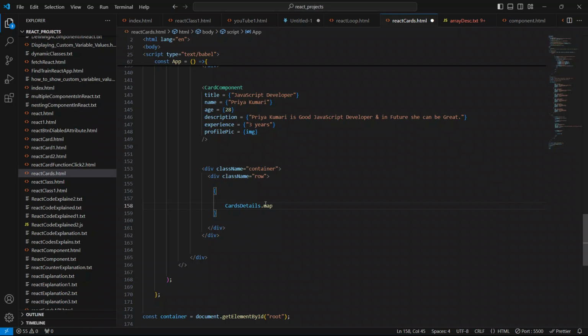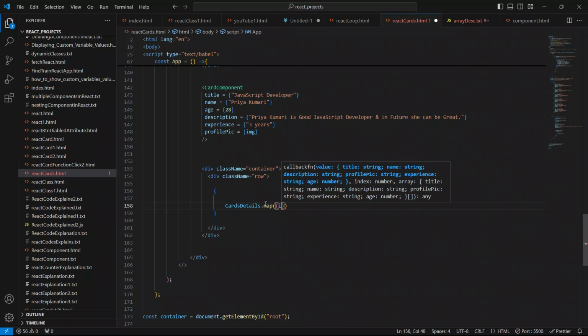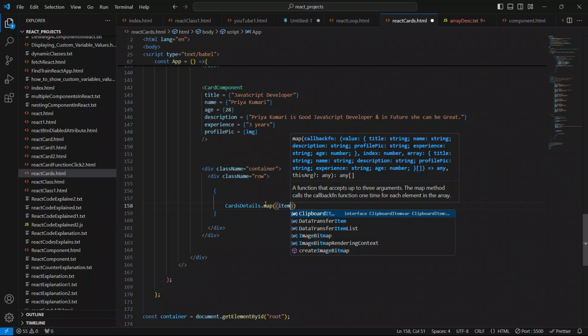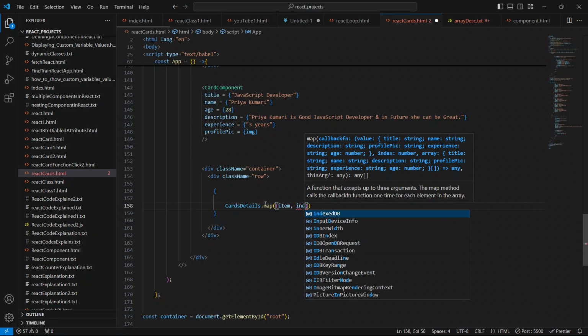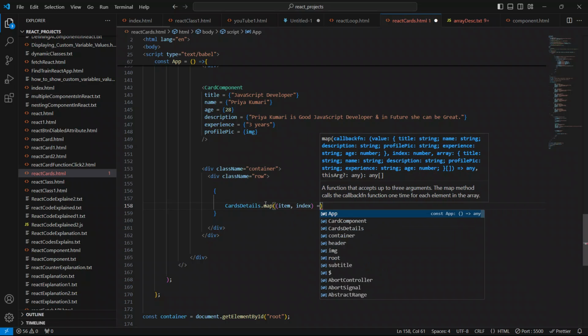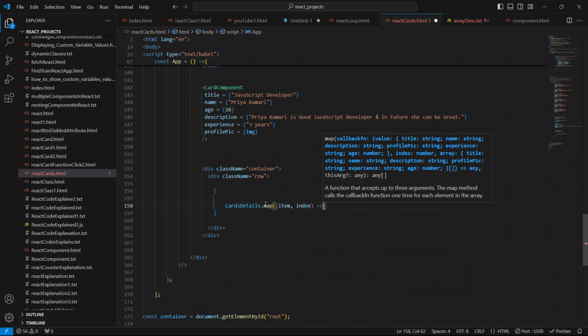So we say item, and I'll pass the index also.